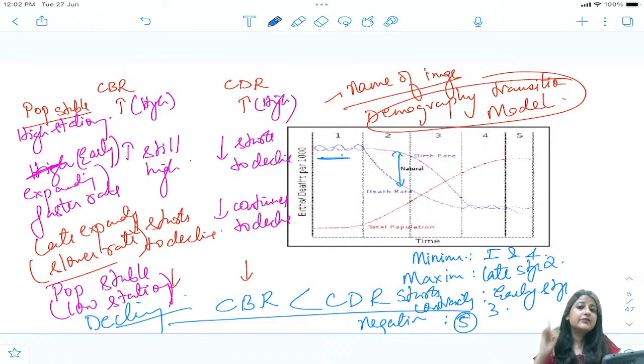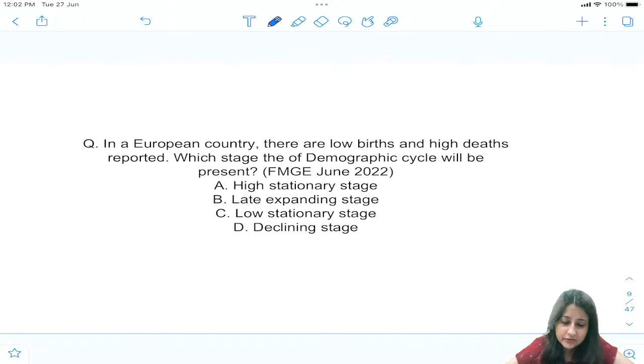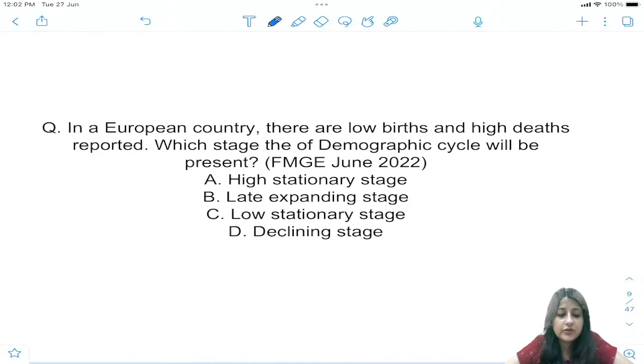All right, in stage 5 CBR has become less than CDR. CDR has become stable, and family planning has improved to such a good extent that birth rate keeps on declining. Okay, everyone, can we go to the next question, guys? I hope you all have understood. Now, based on what you've learned, yes, late expanding, stage 3.